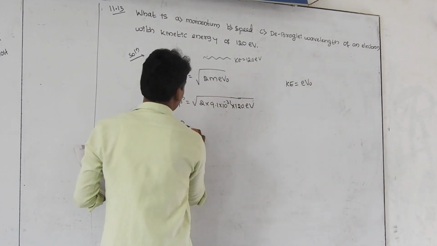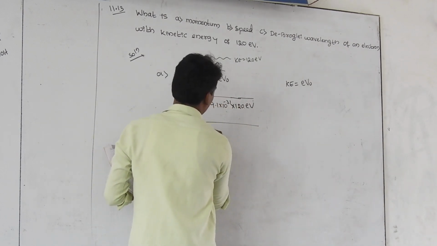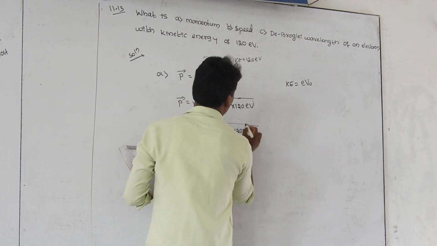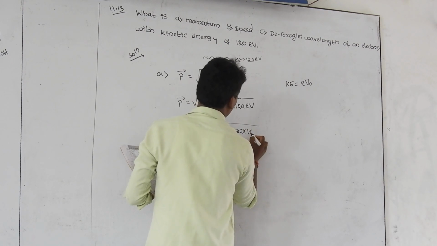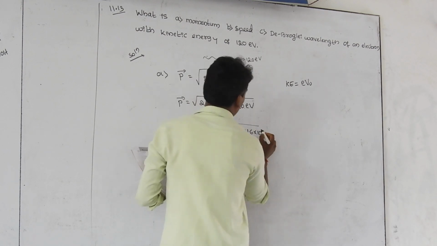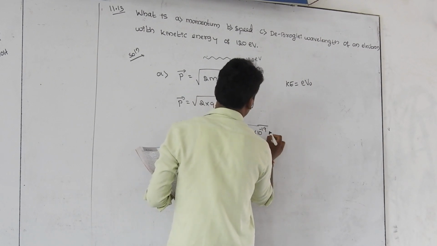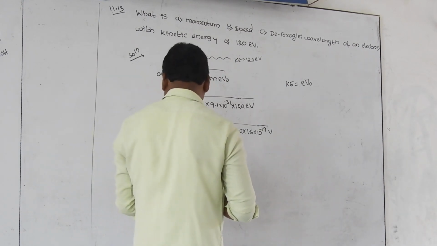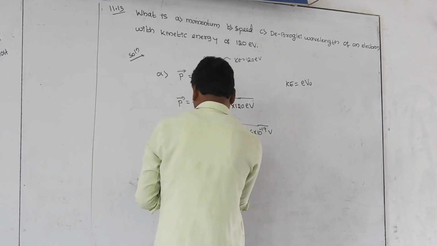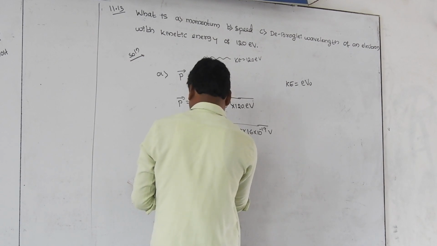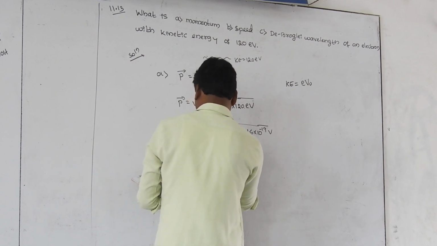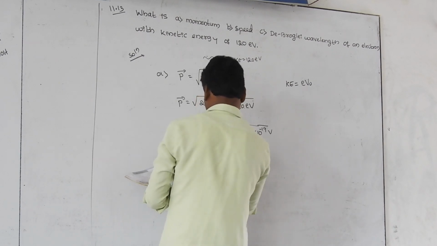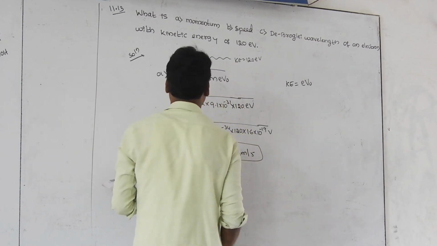This can be written as P is equal to root of 2 into 9.1 into 10 to the power of minus 31 into 120, and e is given, that is 1.6 into 10 to the power of minus 19 volt. Calculate, and you get the answer 5.9 into 10 to the power of minus 24 kg meter per second. This is the first answer.